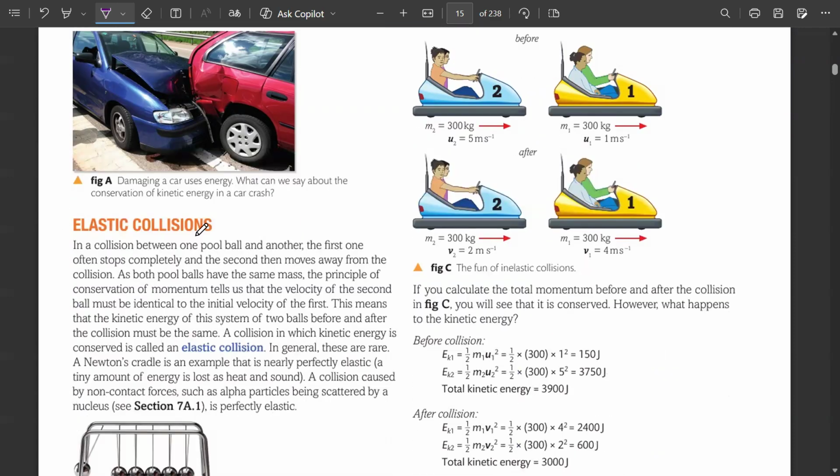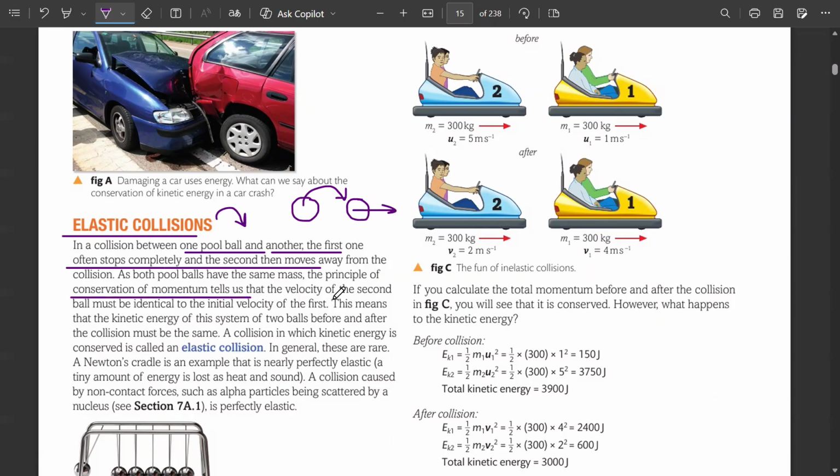लेकिन अगर हम सिर्फ elastic collision की बात करें, in a collision between one pool ball and another, the first one will often stop completely and the second one then moves away. उसका क्या मतलब होता है कि पहली वाली pool ball ने सारा का सारा momentum has transferred into the second pool snooker ball and it is now moving forward. So that's what the principle of conservation of momentum tells us, that the velocity of the second ball must be identical to the initial velocity of the first.